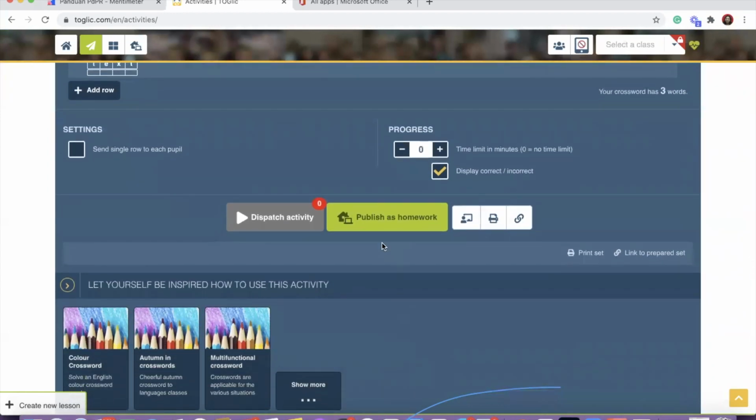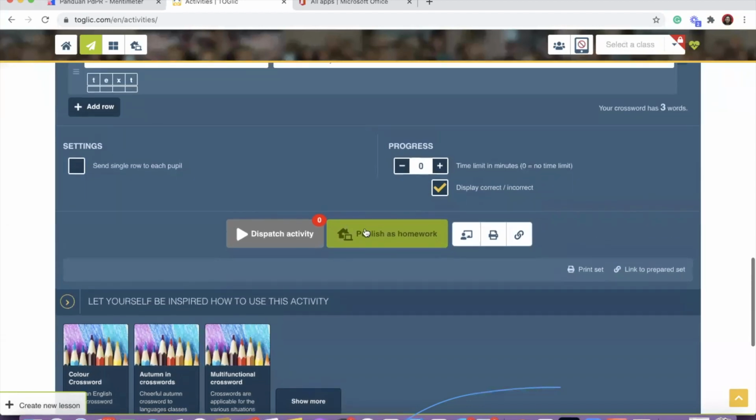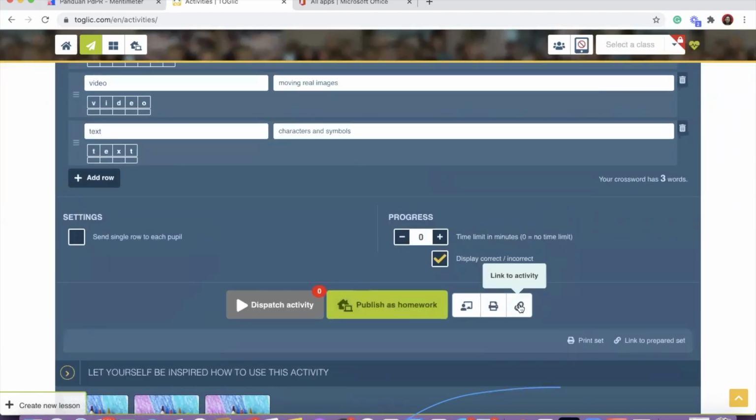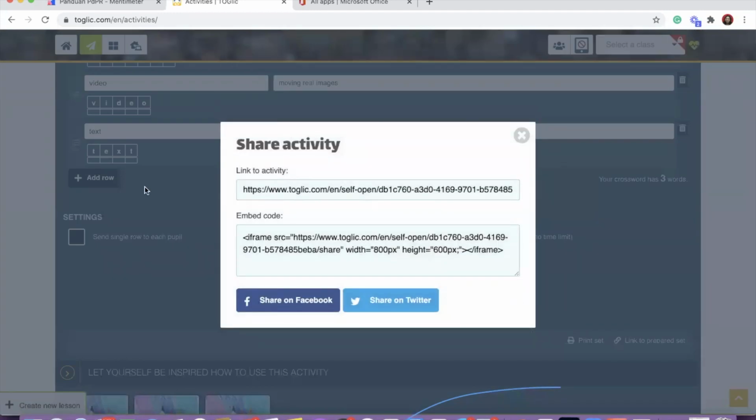Okay, then once you're done, you can publish as a homework, or you can also create a link. So this link, you can give it to your students. You can give it in Google Classroom. So what I'm showing now is activities that you can create on top of what you're doing now.